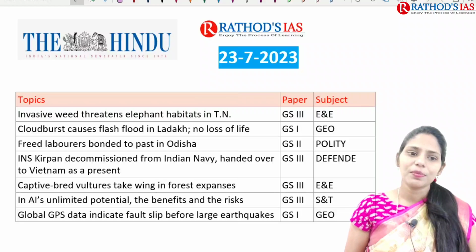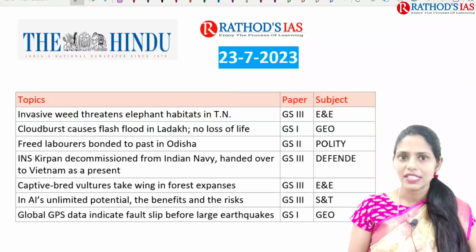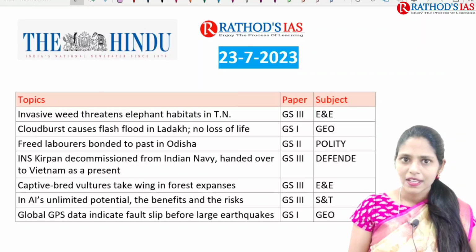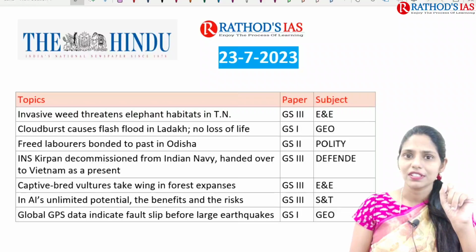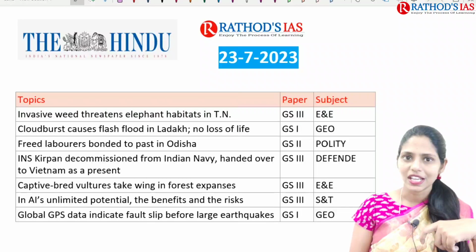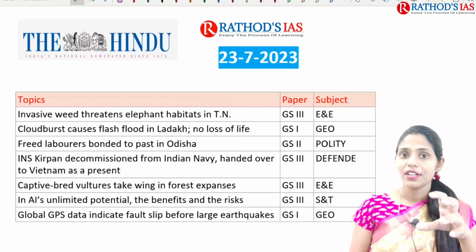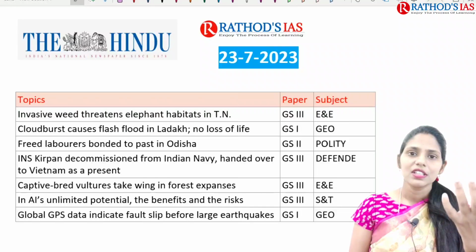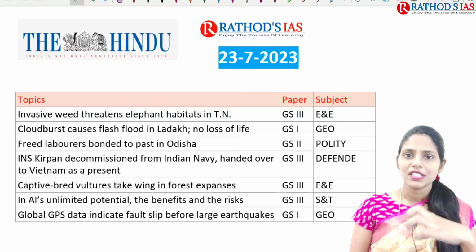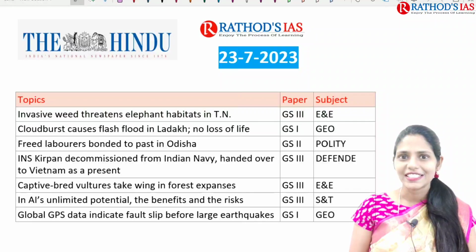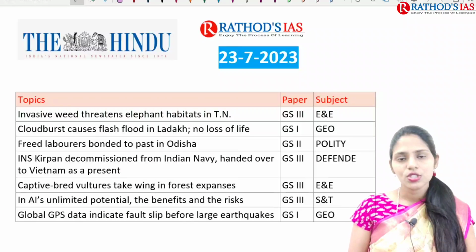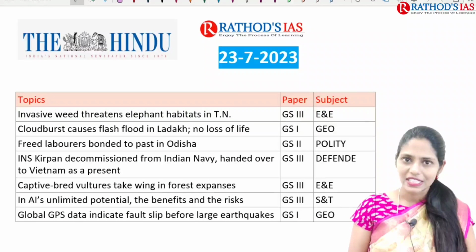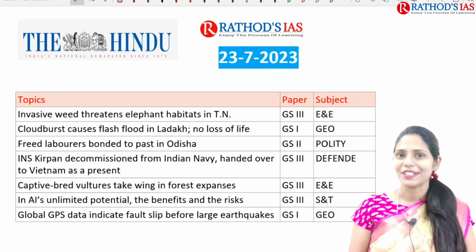Okay. So first topic is about invasive weed threatens elephant habitats in Tamil Nadu. So first I want to give you one question, that is, in which state there is a large number of elephants present in our country, and you have to see elephant census. For how many years will the elephant census be done? For example, if you are talking about tiger census, for every 4 years we will be having tiger census. In the same way, for how many years will we be having elephant census? For these two questions I am expecting the answer in the comment box.